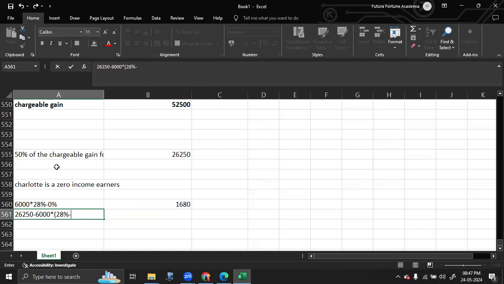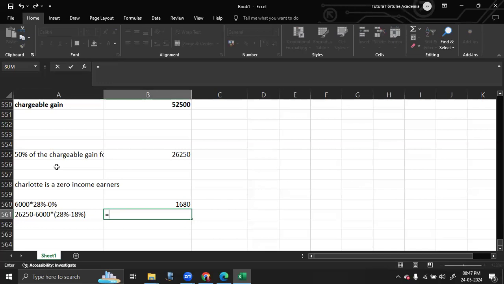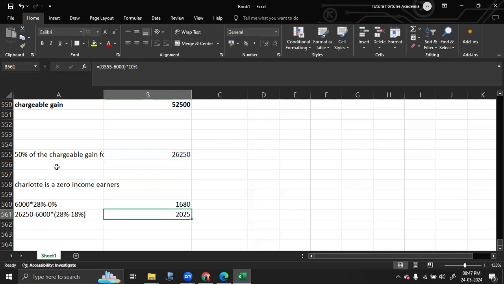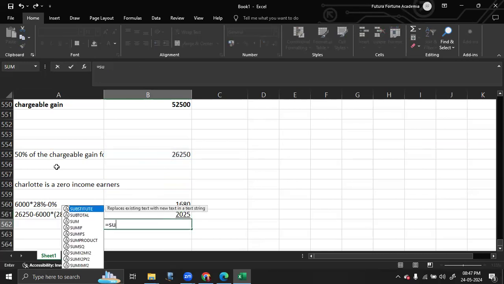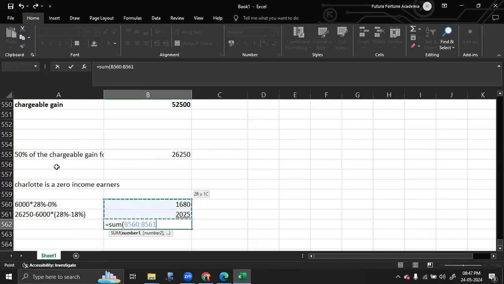Because Tom is a high income earner. Since it is Charlotte, she will only have to pay 18% tax there. So that is equal to this amount minus 6,000, a 10% reduction. So the total amount you save there is